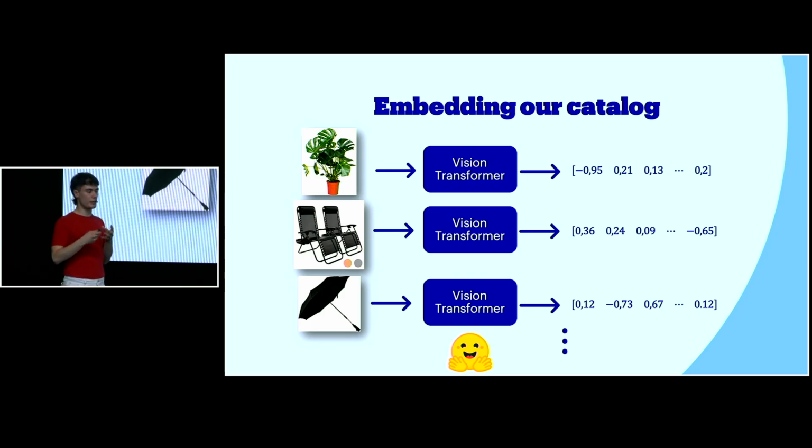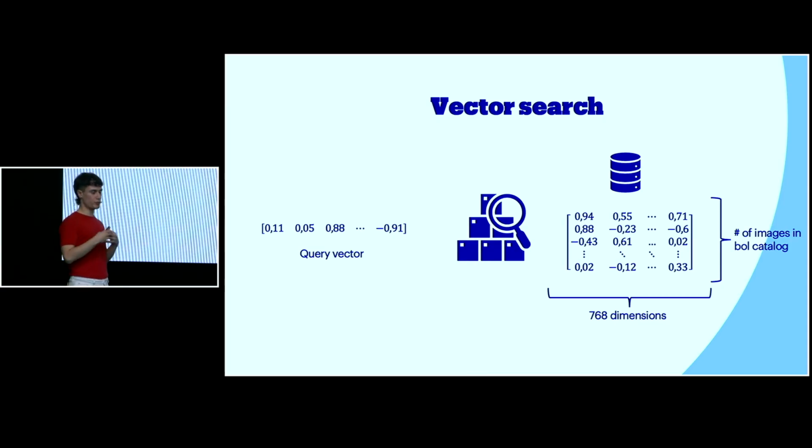Now that we have these embeddings, we have a way of finding similarity between these images. What we would like to do next is to perform search through them. So imagine that we have our embedding space, our catalog, completely represented. In the real world, we have 768 dimensions per vector, and of course, the number of rows is the number of images in our catalog. With 40 million products, as Thijs shared, at an average of 5 images per product, we already get above 200 million images. So this is a very large space to search through.